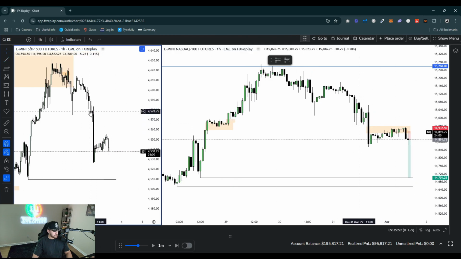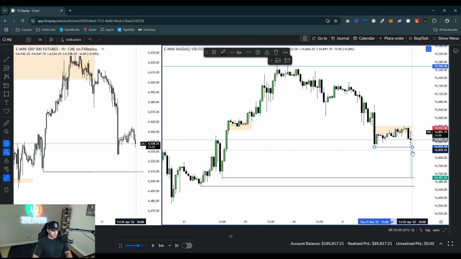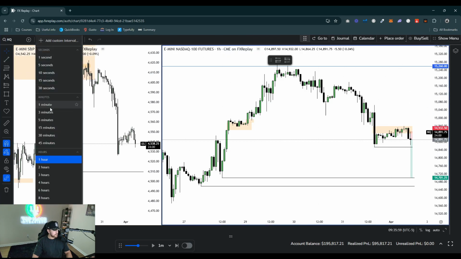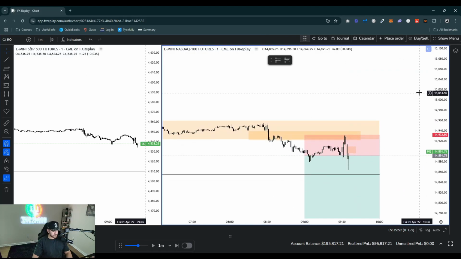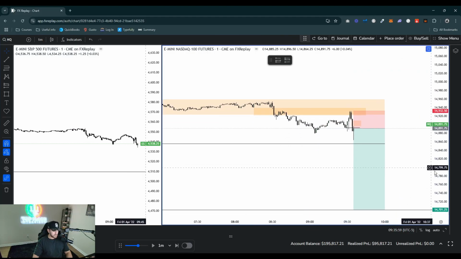So break even, big fair value gap as well, but we can go break even at the previous day low, which is right here. So take it level by level. We'll monitor the reaction here, but let's go short on this 1 minute CISD out of the 15 minute fair value gap.